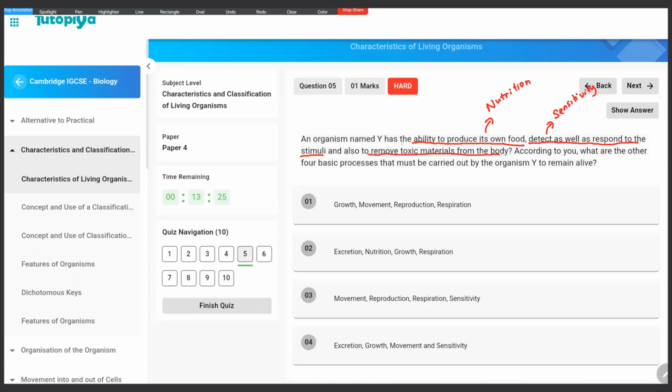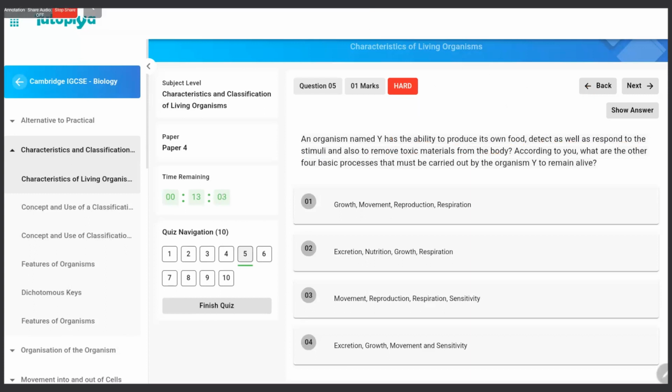So what is this referring to? This is, of course, excretion, right? So they've mentioned excretion, nutrition, and sensitivity, and they're asking you what the other 4 life processes are. So it should be movement, growth, reproduction, and respiration.